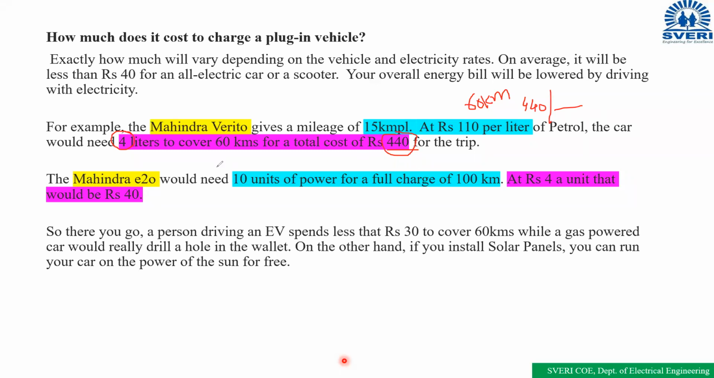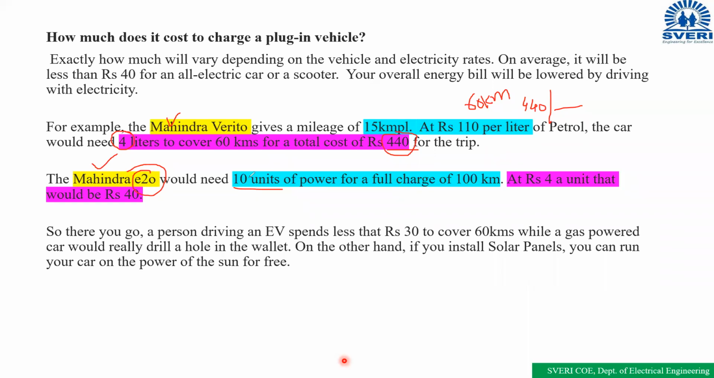Clear? So for example, if we take the Mahindra e2o, this is an electric car. Mahindra e2o, same company, Mahindra. So e2o is the green vehicle, that is the electric vehicle. It requires 10 units of power for a full charge.